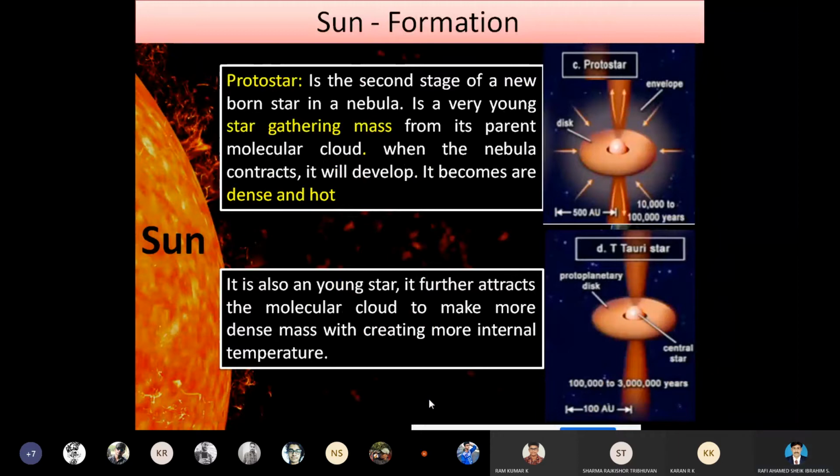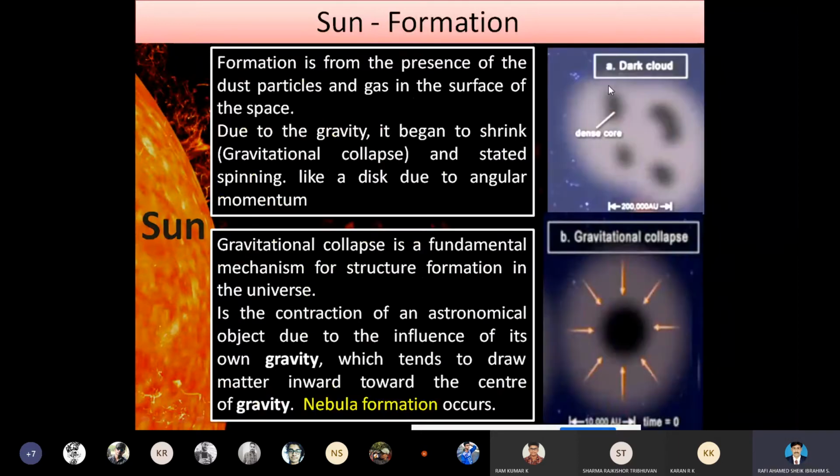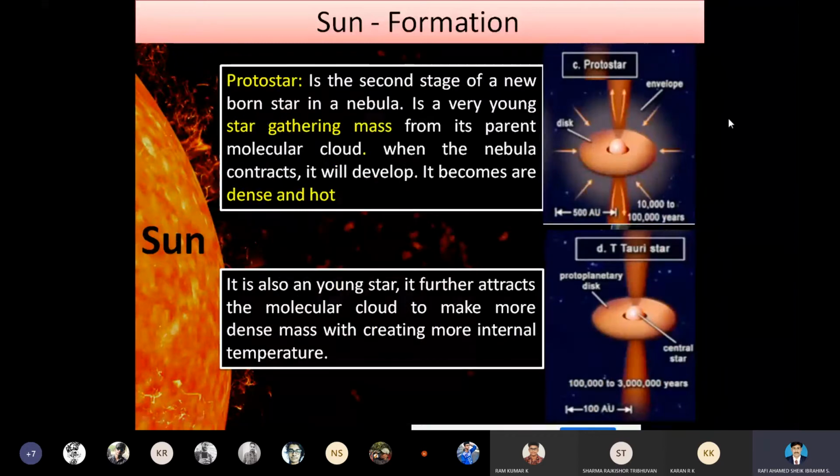See here, this will be the third stage. The first stage is the dark cloud. The second stage is the gravitational collapse. The third stage is the protostar. So what is this protostar? So this is a protostar. It's called the second stage of a newborn star in the nebula.